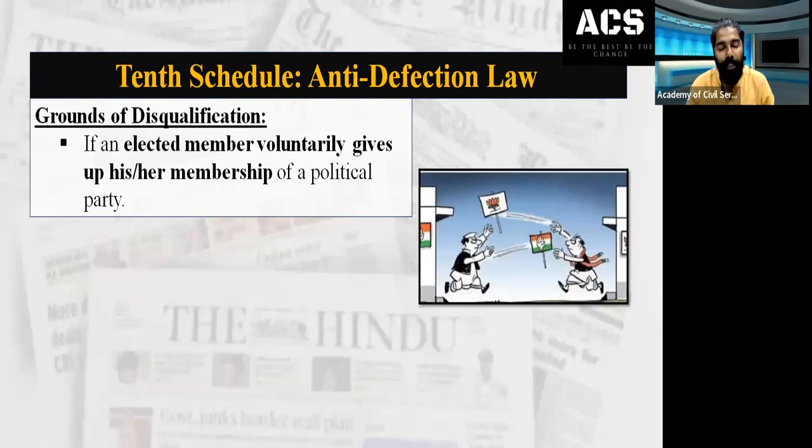The first option: if an elected member voluntarily gives up membership of a political party. That means I represent BJP and I voluntarily give up, I don't want to be in BJP, I'm leaving the party. In that case the ground of disqualification will apply, and I will be disqualified from being a member of that particular house.